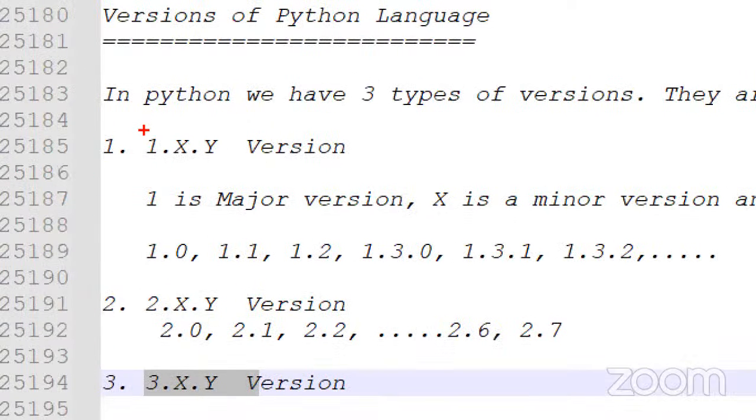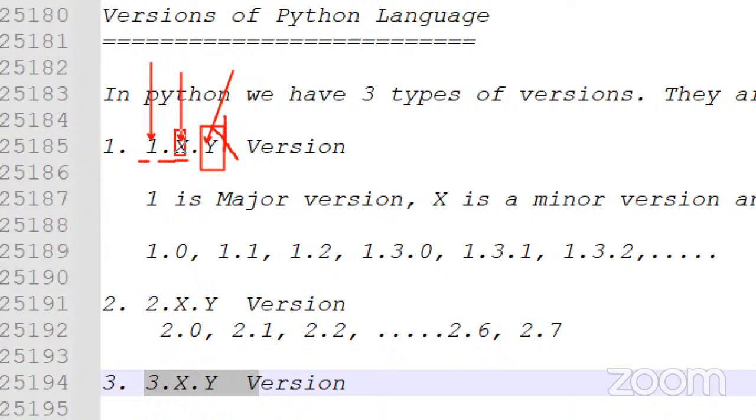Here the x.y is given as 1.x.y, where we can consider 1 as the major version, x as the minor version, and y as the patch version, guys. Major version, minor version, patch version. No need to put much concentration on the patch version; only small updates are done in the patch version, guys.